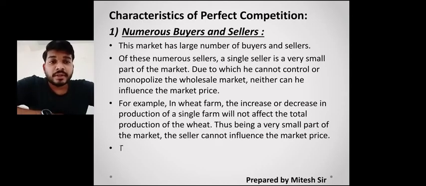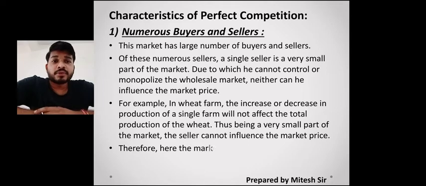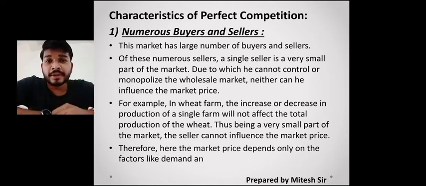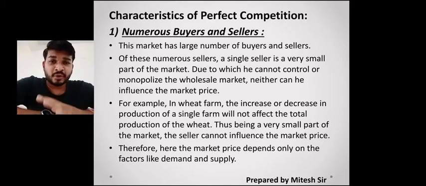So here we can say, if there is a wheat farm, suppose one seller is not able to produce that particular wheat for his part of land. So what is happening? Does he tell everyone, "I could not grow it, so this year don't sell wheat, raise the wheat price this year"?